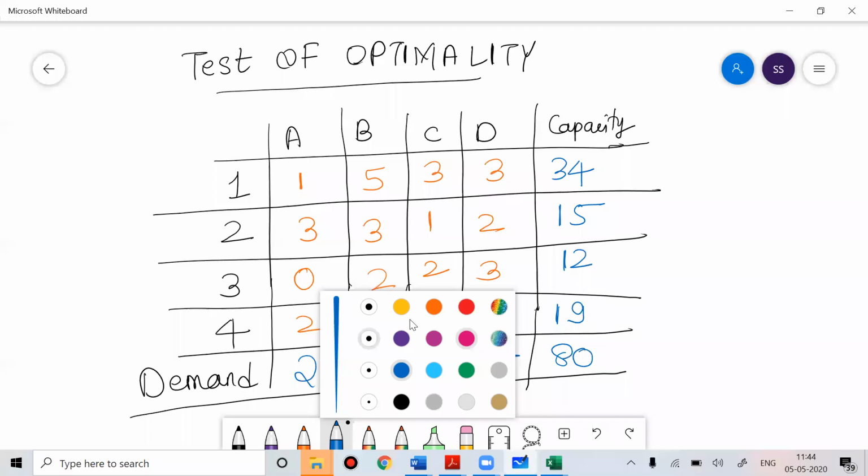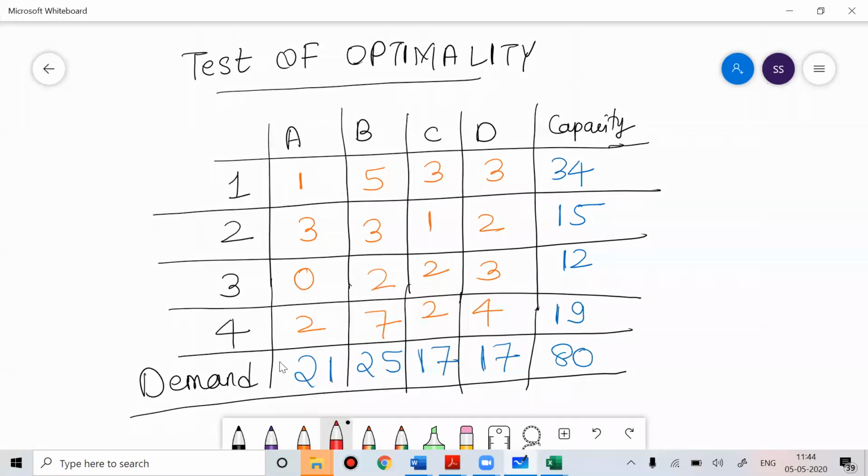So if I try to find the initial basic feasible solution, there are three methods: northwest corner method, matrix minimum method, and Vogel approximation method. If the question asks you to find the optimal solution, it doesn't matter which method you follow. You use northwest corner method, or matrix minimum method, or Vogel approximation method. It doesn't matter, because optimality will correct everything.